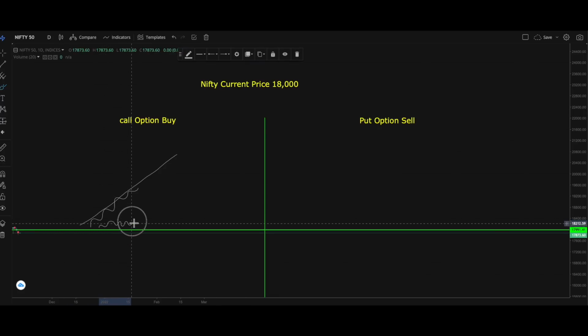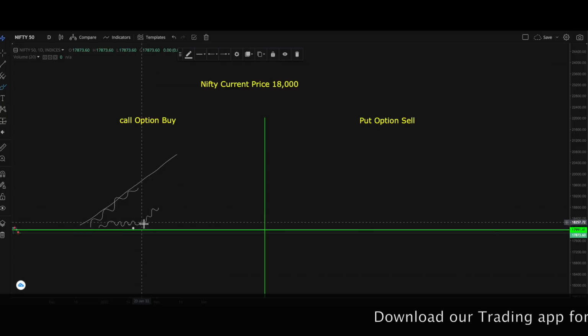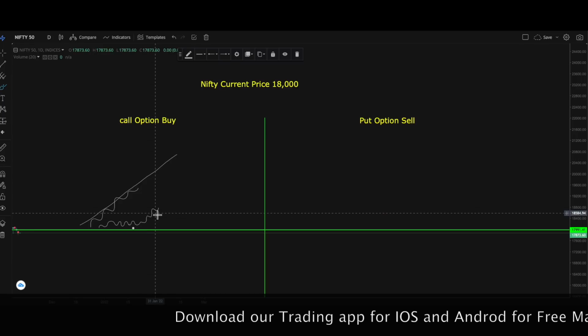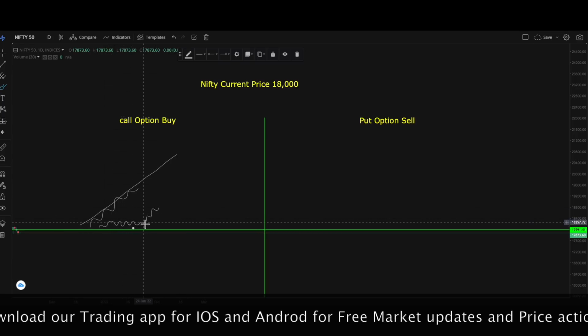It's staying in a range for a longer duration and then it's going up. At that time, the premium of the option buyer, I paid some amount and bought this call option, right? Its premium will keep reducing. This happens because there is something called time value in options. An option buyer always makes profit when there is a very good momentum on one side. Here also I'll be in profit, but the amount of profit will be comparatively less because the market is trading within a range for a longer duration.